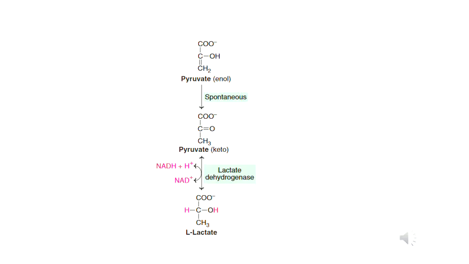Next step is the last step. Pyruvate is converted into lactate. That means in the presence of lactate dehydrogenase enzyme, the pyruvate is converted into lactate by hydrogenation reaction. So that is the final step. The end product is lactate.